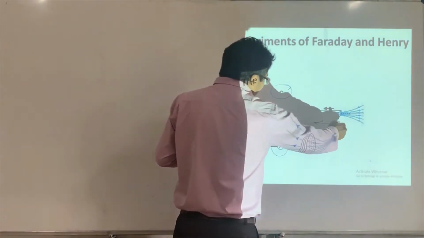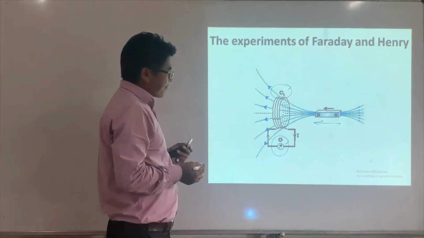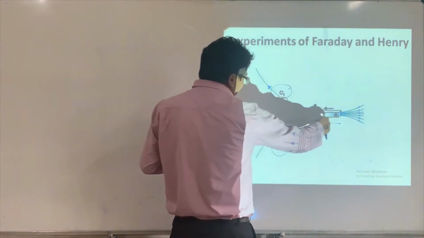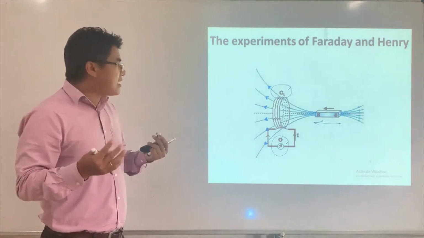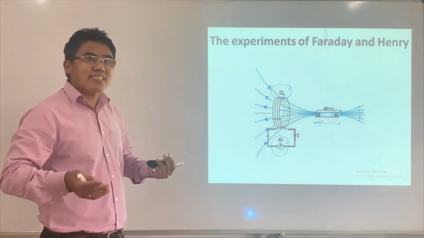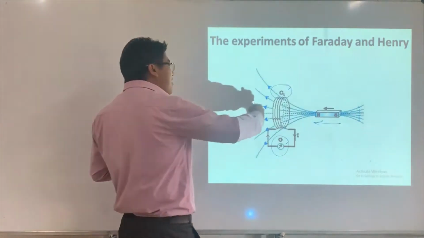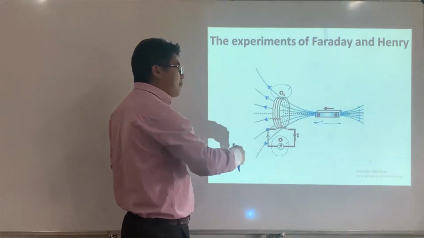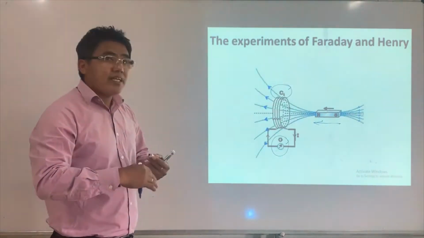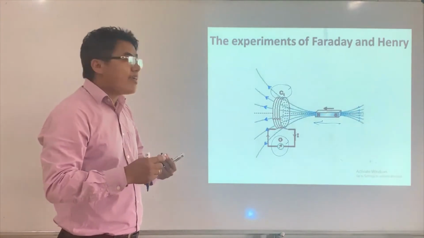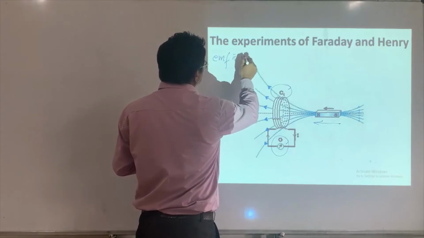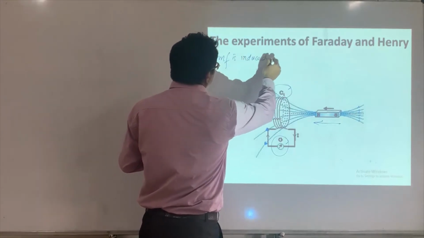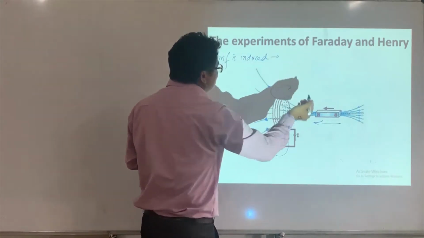So when I move a magnet closer to this, that means magnetic field is increasing. Magnetic field is increasing, thus the magnetic flux is changing. And the magnetic flux across this coil is changing with time, thus EMF is induced, thus current is induced.